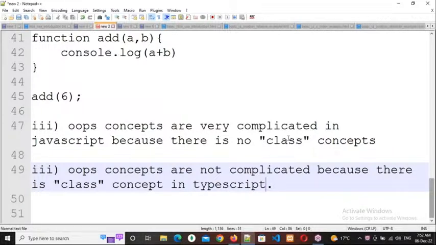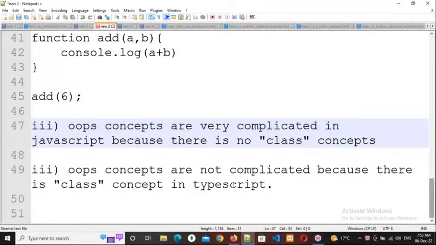Since there is no class concept in JavaScript, everything we need to do with functions: function in a function, function in another function. One function has to return another function, that output has to be sent to the other function, and finally it has to return some output. So it will be very complicated.